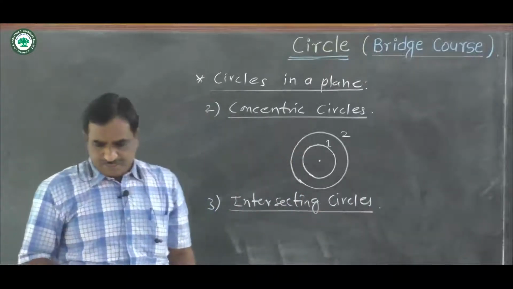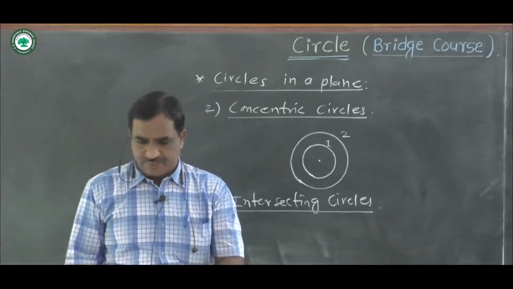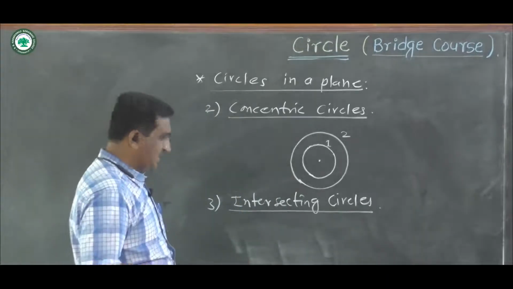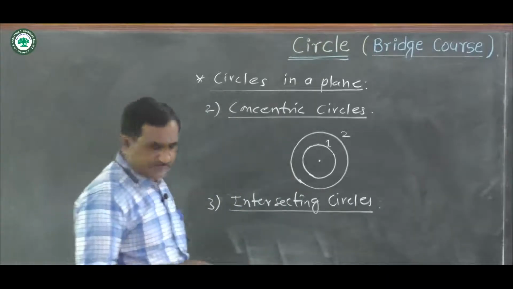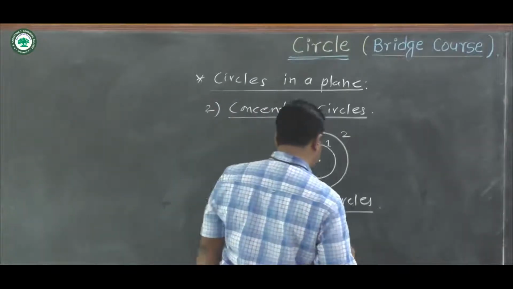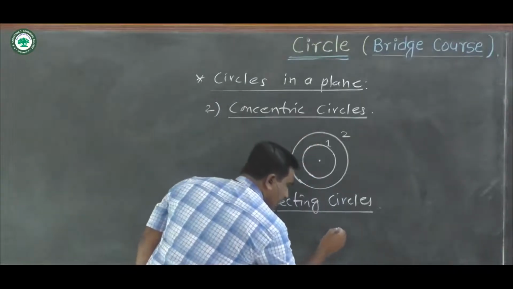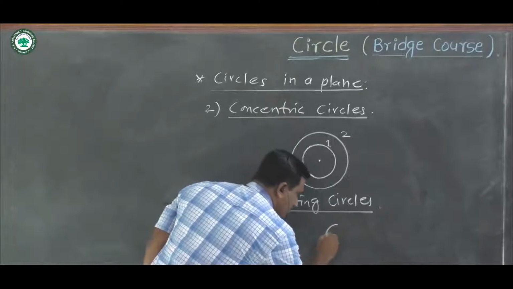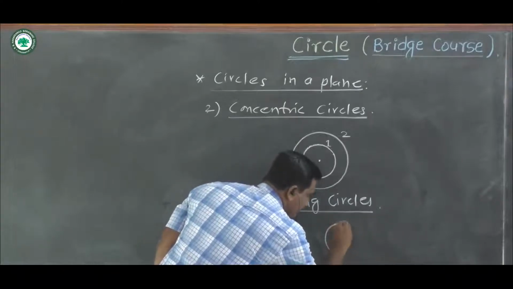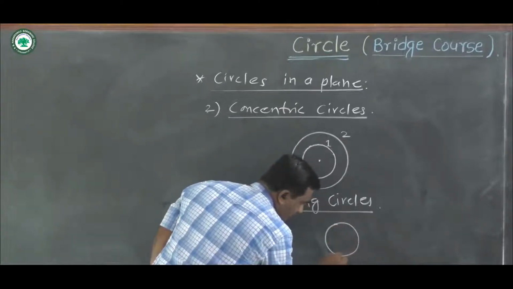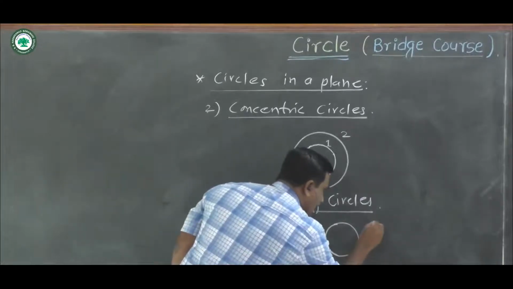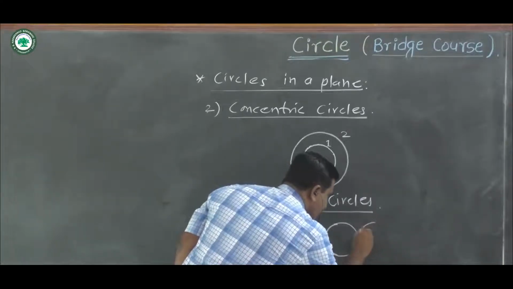Now circles intersect to each other internally or externally. If two circles intersect each other externally like this, this is the first circle and this is second circle.